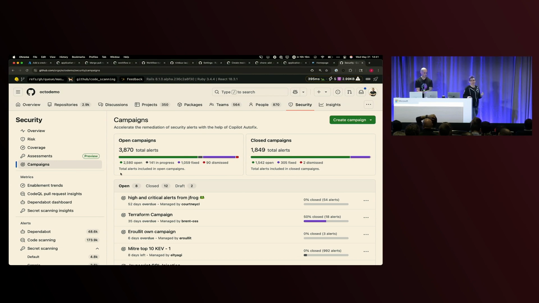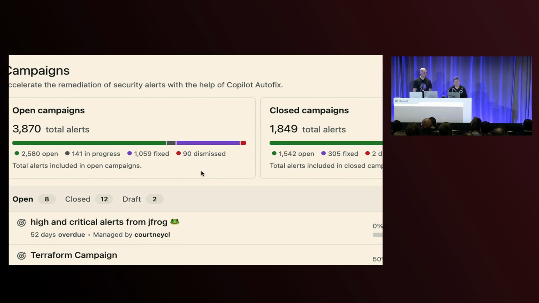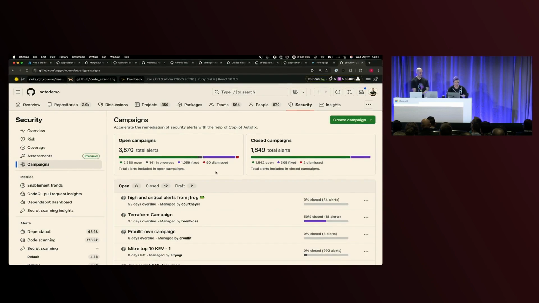So based on that data, now you want to create a campaign that says I want to address all critical alerts by this date. And then you can start creating, it's almost like a task or a job, where you're going to assign your engineers to go start checking this off. It has to be done. And you now get some insights and visibility into how successful you are. How many alerts were dismissed, how many were successful, how many are still pending, how many are still open, and how many are in progress.